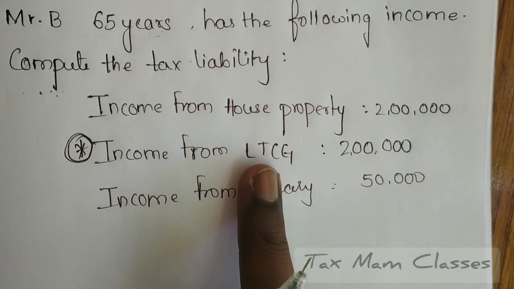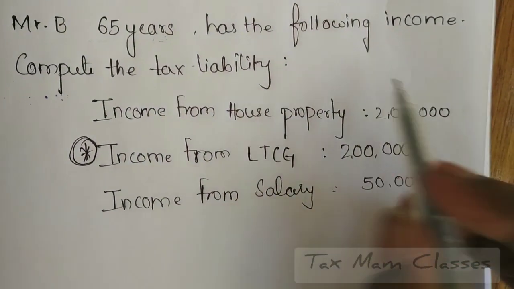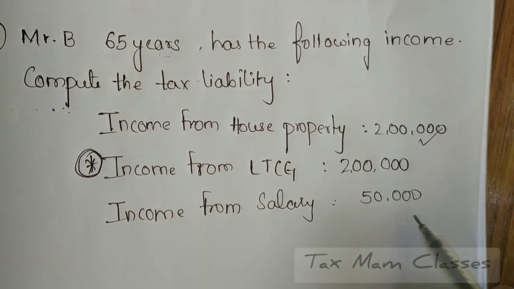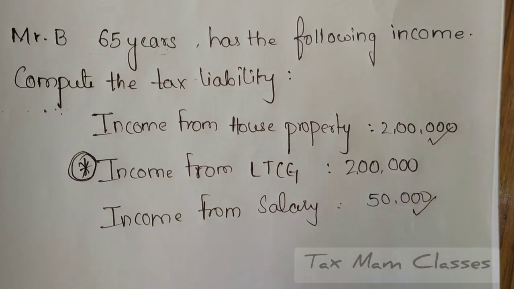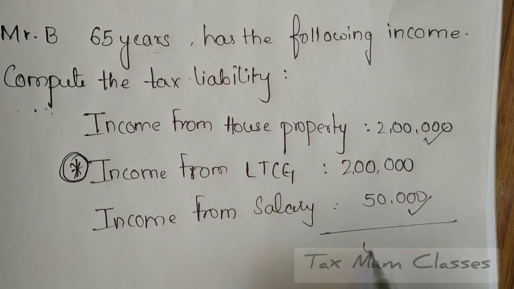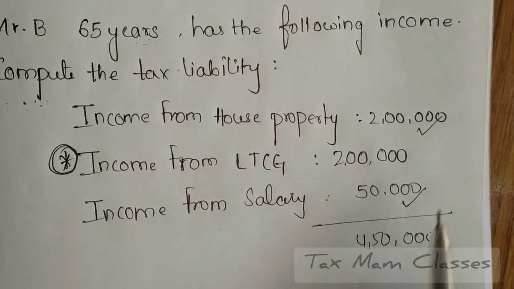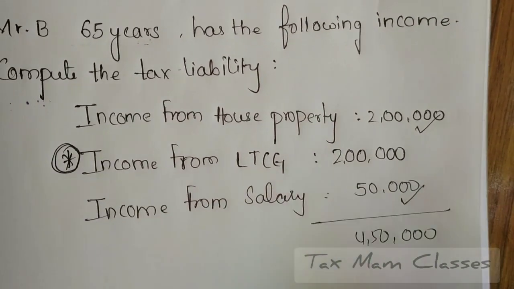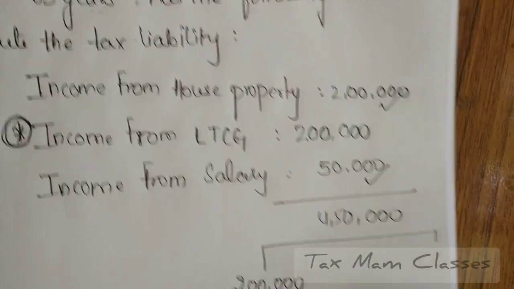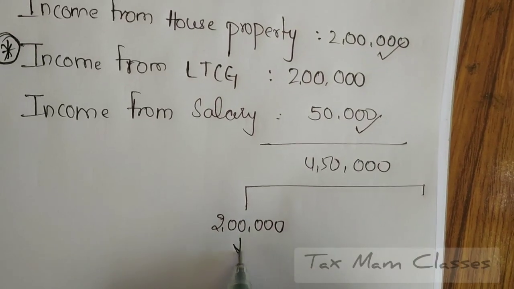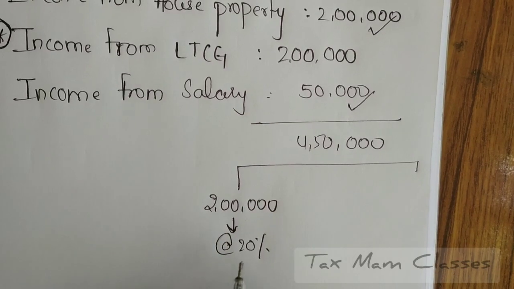Income from long-term capital gain, I said it is a special rate. We have to give the tax liability at a flat rate of 20%. Other than this long-term capital gain, the house property and salary, we have to compute the tax liability on a slab rate. So let's see what is the total income. His total income is 4,50,000. In 4,50,000, how much is the special rate income we are having? 2 lakhs. So we have to take that special rate income separately. So 2 lakhs is the special rate income. It is taxable at a flat rate of 20%. Flat rate means directly on 2 lakhs we have to compute 20%.